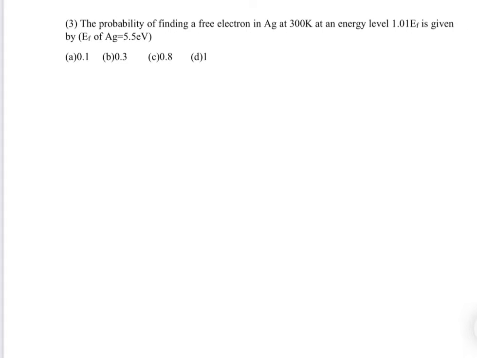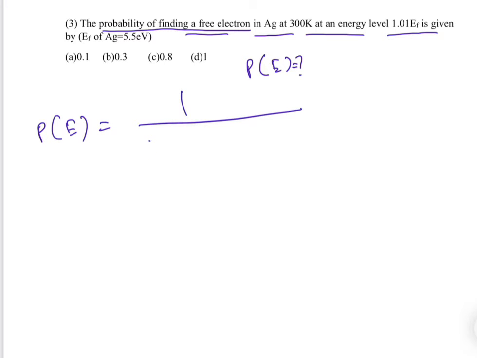Third problem: here we have the probability of finding a free electron in Ag at 300 Kelvin at energy level, which is given by this. Here also we have to find the probability of finding a free electron, so we have to again find P(E). Let's find it. Again we will write it first. If you write it again and again, then you can easily remember this formula.